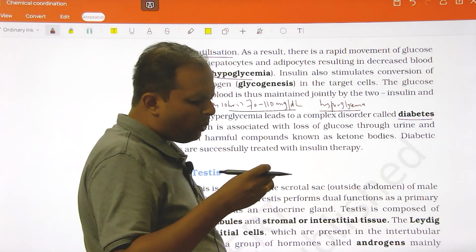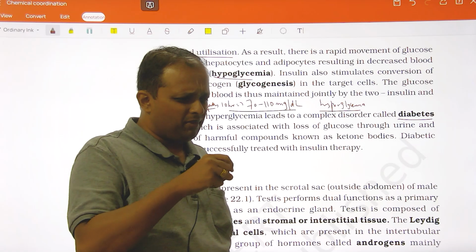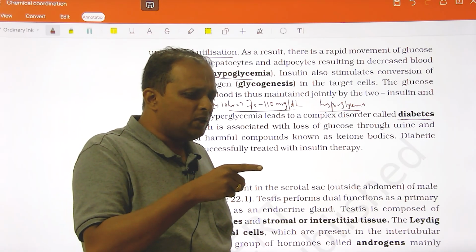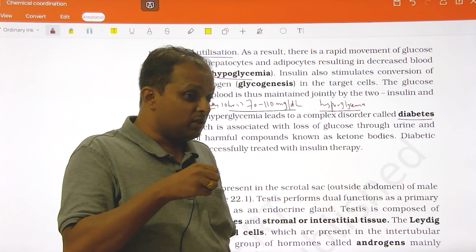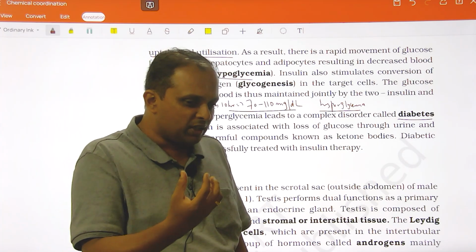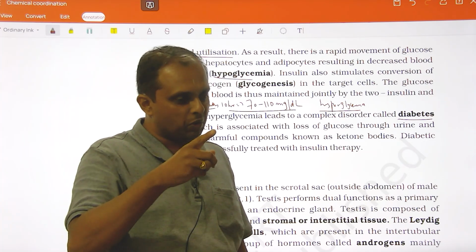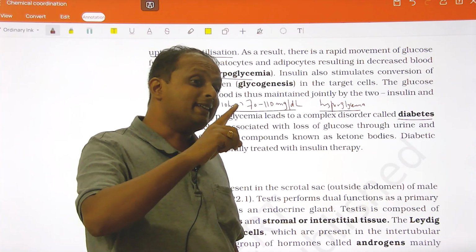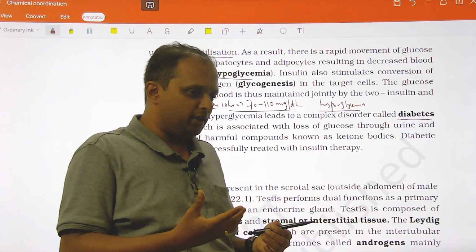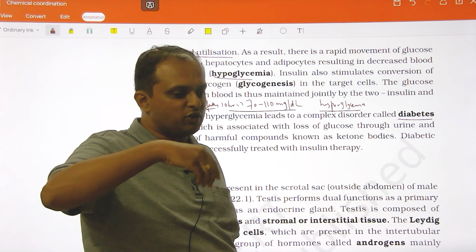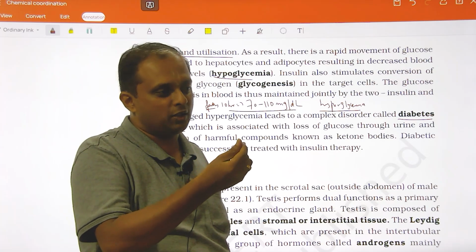Listen, whatever glucose is there in the blood will get to the nephron in the kidney for getting excreted. But since glucose is a very useful molecule, the kidney will try to bring back the glucose from the tubule to the blood. அதான் இதுக்கு reabsorption னு பார்த்தோம். புரியுதா? கிளியரா இருக்கா? Glucose excess ஆகும்போது என்ன ஆகும்? All excess glucose will get out through urine. This is what is called diabetes mellitus, sweet urine னு அர்த்தம்.